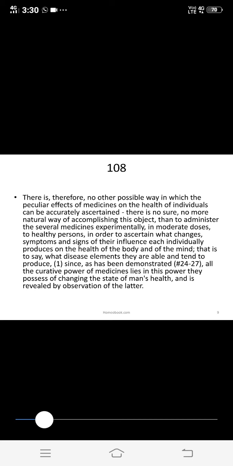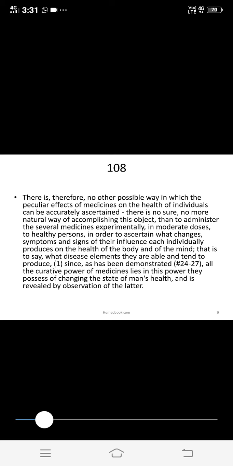experimentally in moderate doses to healthy persons, in order to ascertain what changes, symptoms and signs of their influence each individual produces on the health of the body and of the mind, that is to say, what disease elements they are able and tend to produce, since, as has been demonstrated, all the curative power of the medicines lies in this power they possess of changing the state of man's health, and is revealed by observation of the latter.